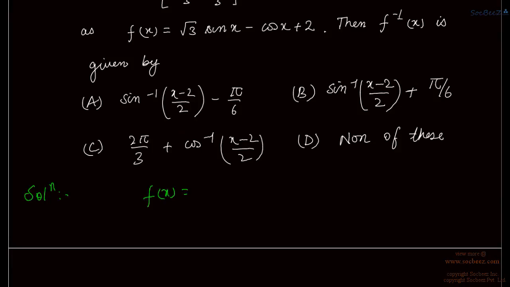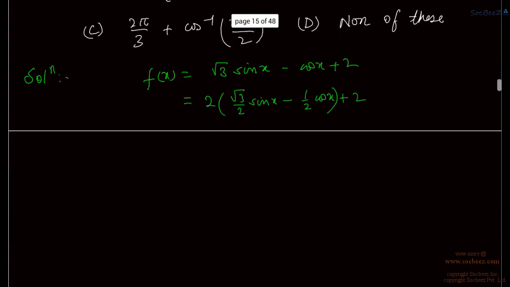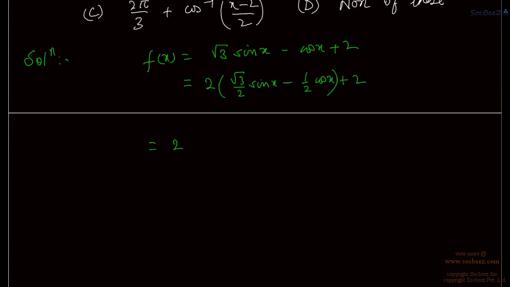So we have f(x) is equal to root 3 sin x minus cos x plus 2. We can write it as 2 times root 3 by 2 sin x minus half cos x plus 2, right? Further, root 3 by 2 can be written as cos 30 degree, and minus half can be written as sin 30 degree, so we have sin x cos 30 degree minus sin 30 degree cos x plus 2.